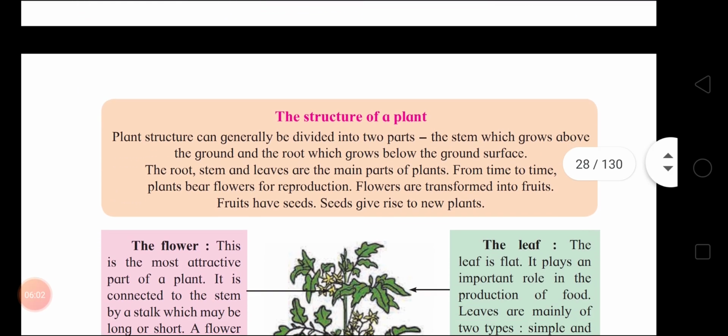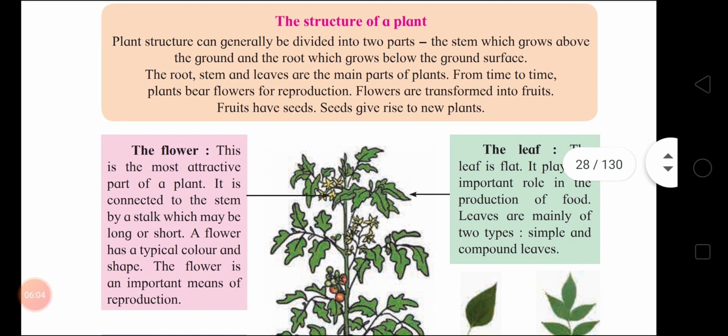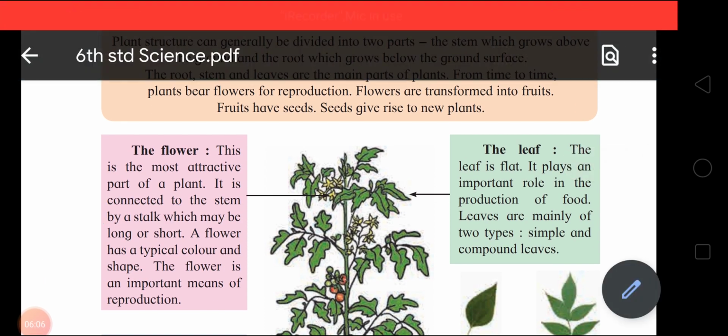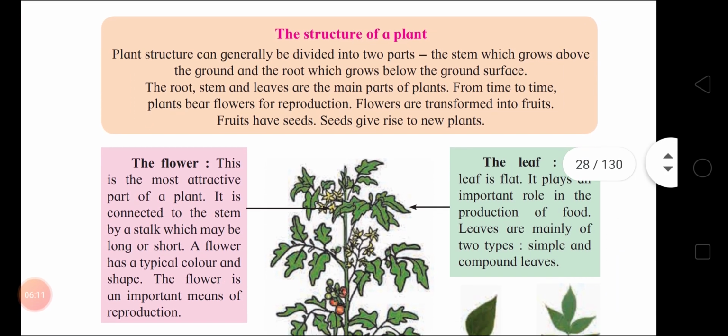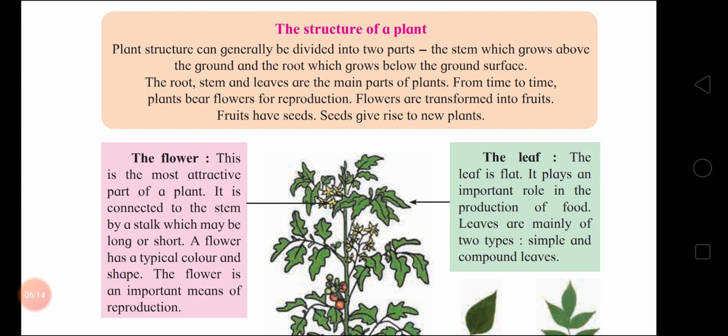Okay, children. Now we'll see the structure of a plant. See, the structure of a plant. Plant structure can generally be divided into two parts: the stem, which grows above the ground, and the root, which grows below the ground surface.